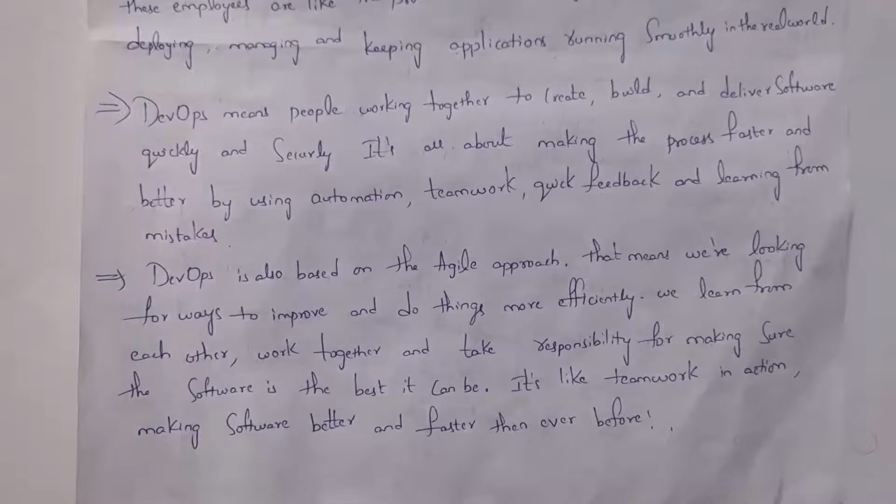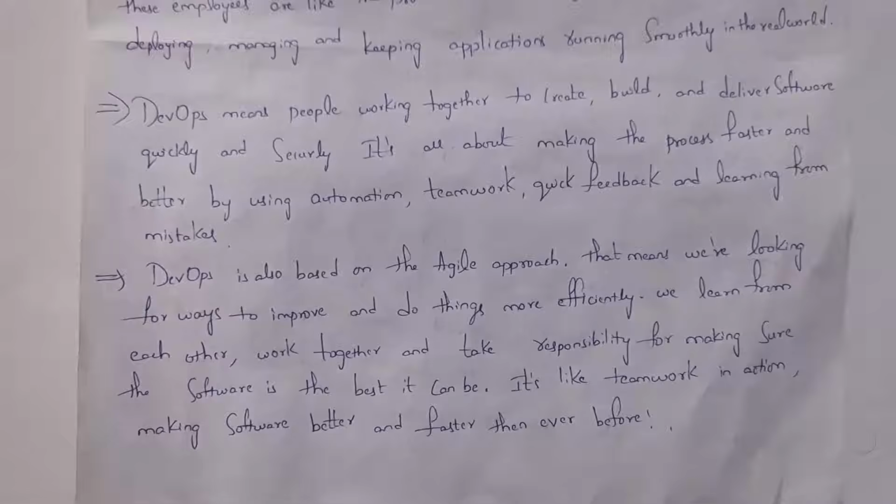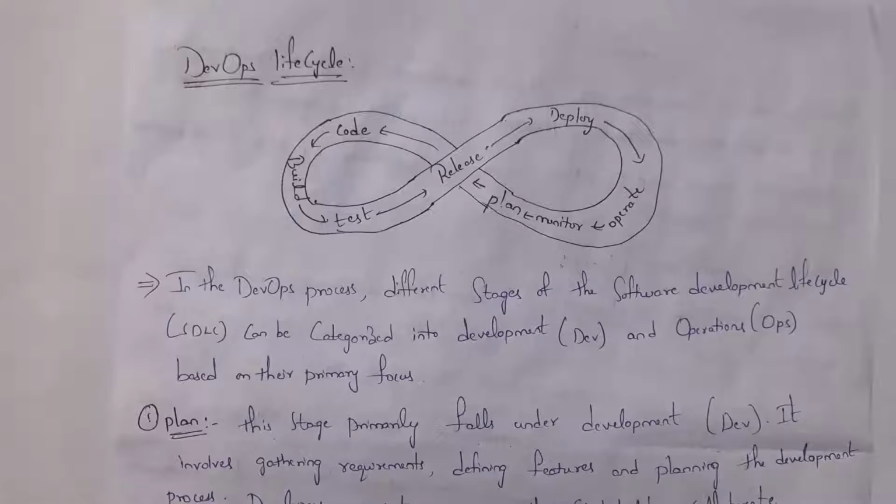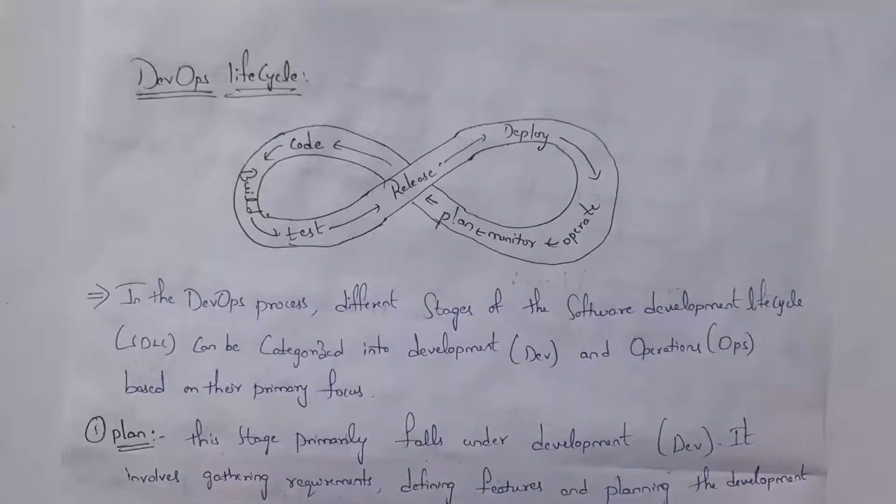By using the Agile process they can improve software development, whereas DevOps is collaboration between the development team and the operations team in order to improve the software development process. Guys, next I will explain the DevOps lifecycle. Guys, this is the complete DevOps lifecycle.